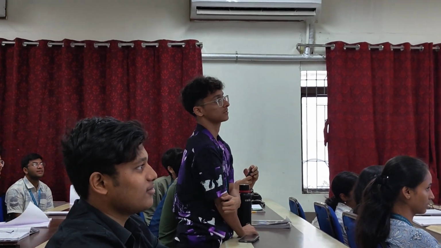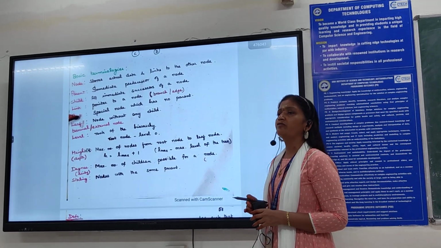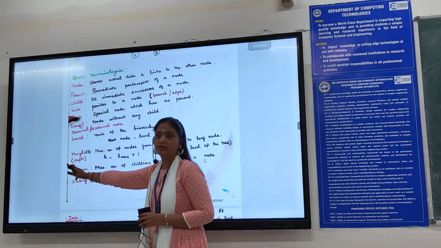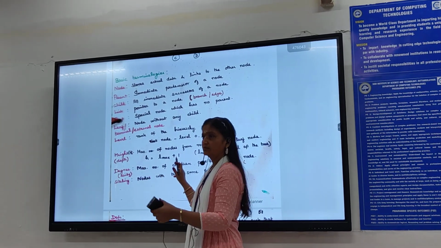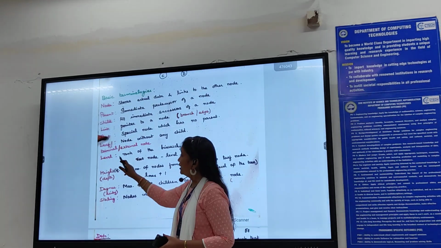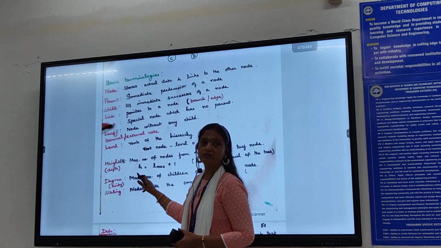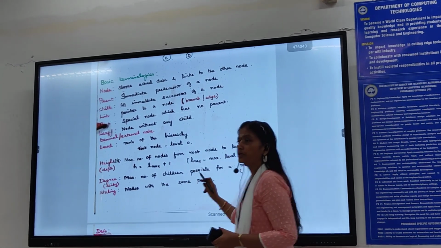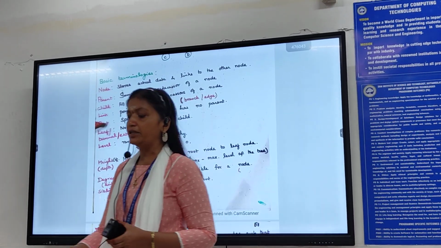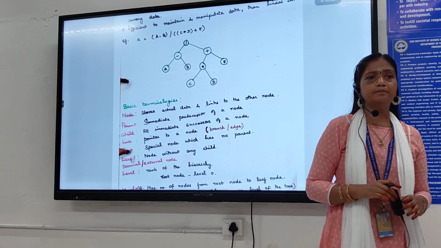Height or depth. What does it mean? The maximum number of nodes from the root node to the leaf node is referred to as the height of the tree. How will you calculate the height of the tree? L max refers to the maximum level of the tree, plus 1 will give you the height of the tree. Note this formula. Check the diagram. Tell me what is the maximum level of the tree?